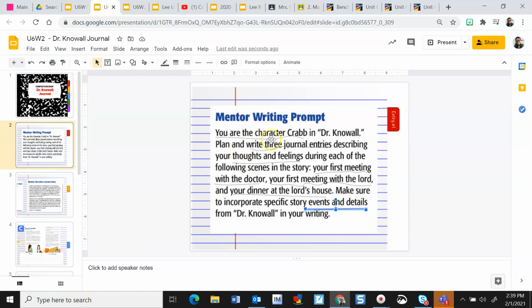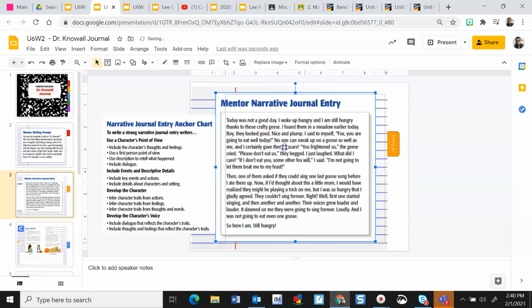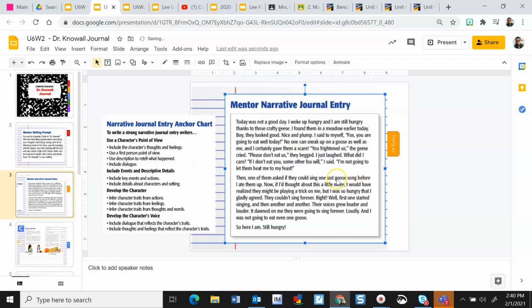I am Mr. Crab, writing 3 journal entries about my feelings and my thoughts. First, how I felt and what I was thinking during your first meeting with the doctor. Then my next entry is going to be the meeting with the Lord. And my next entry is going to be with the dinner at the Lord's house. Okay? On the next page is the mentor text. That's just the example that you want to strive for. That means that this is the perfect exemplar, the perfect example of a final entry.